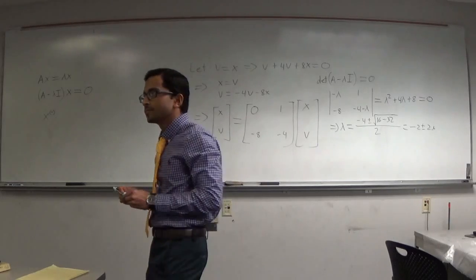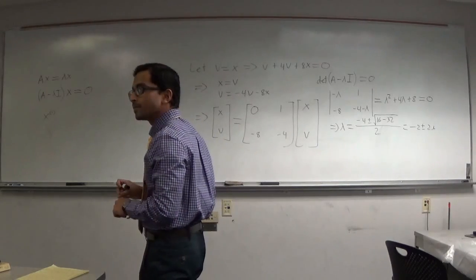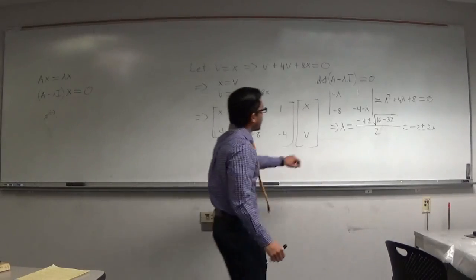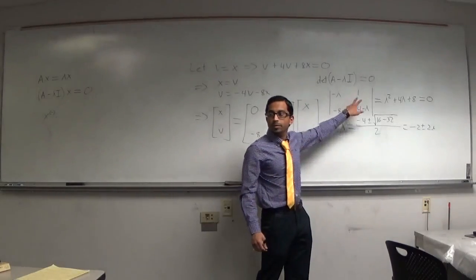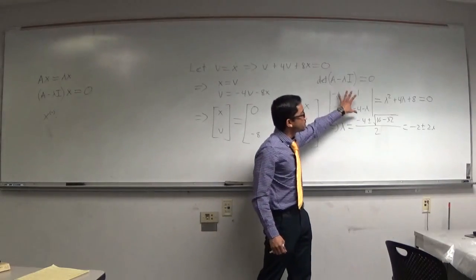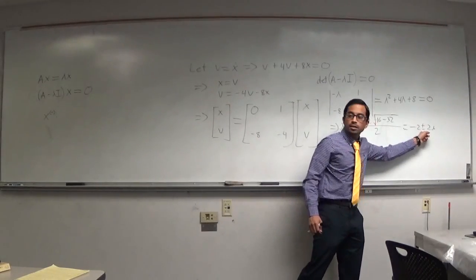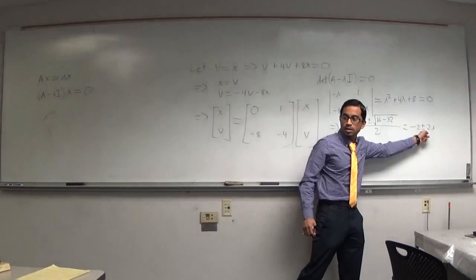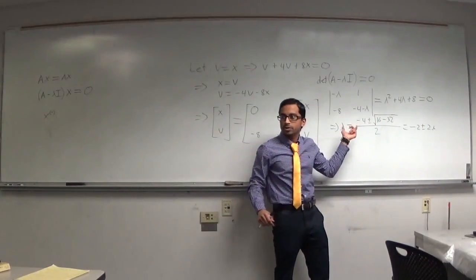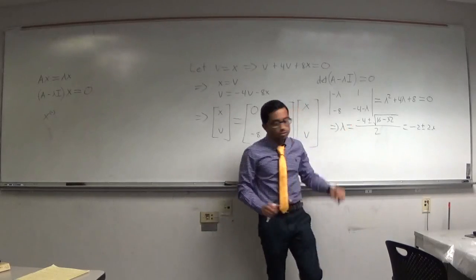We have to plug that value in as lambda. So we have our A minus lambda I matrix, but it's written as a determinant, and that's okay. We can take this matrix, plug in one of our eigenvalues, and then see what x makes that multiplication 0.